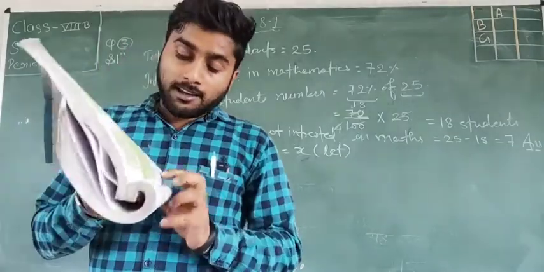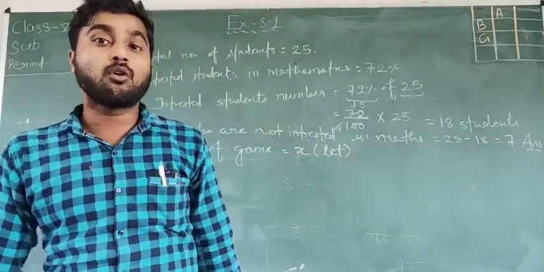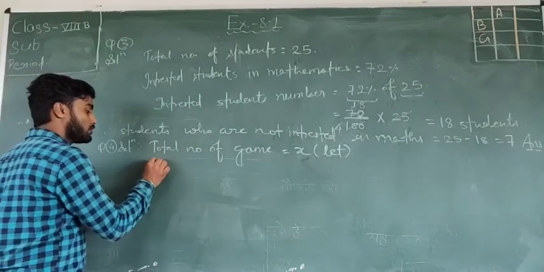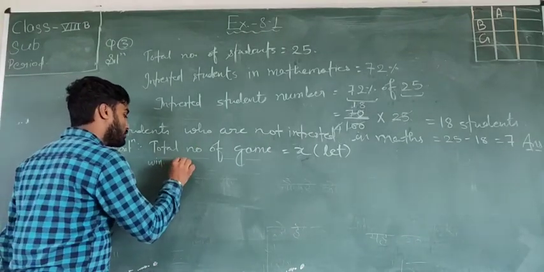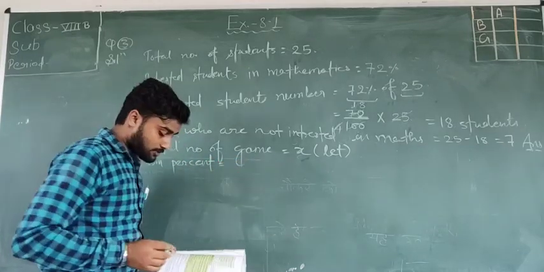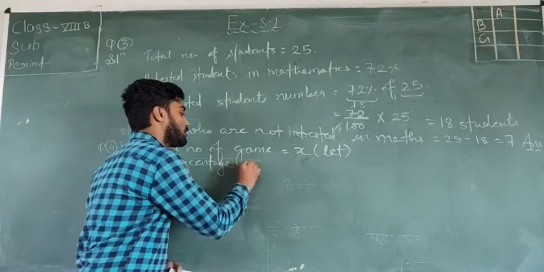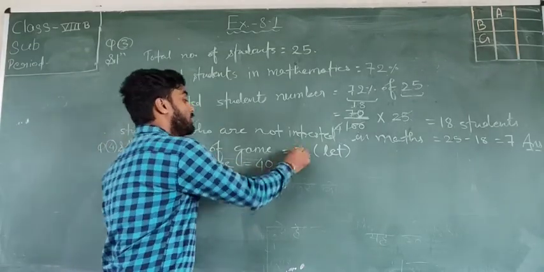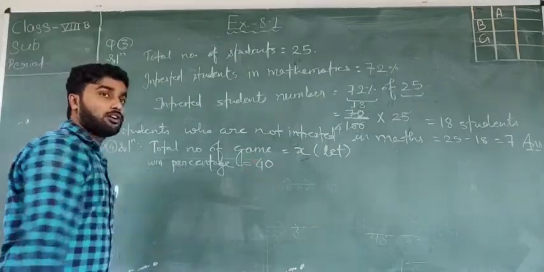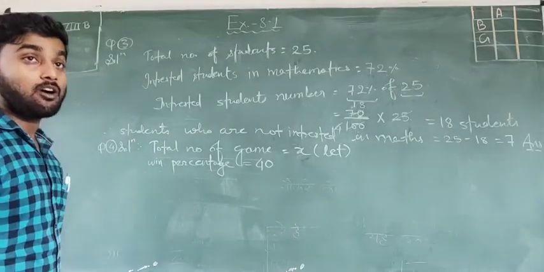Now if their win percent was 40, win percent equal to how much? Win percentage equal to 40, na? So total number of games is x and win percentage is 40. So then how many matches did they play in all?